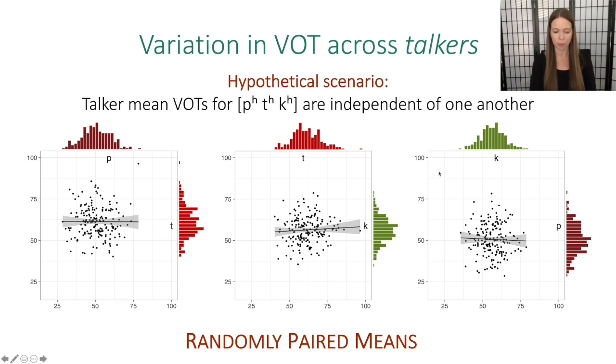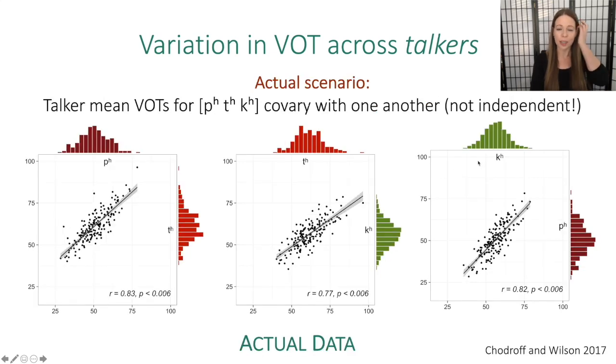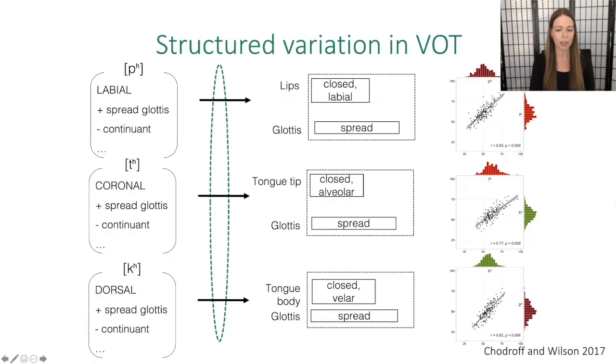picture like this. The actual scenario looks more like this, where we actually observe strong covariation among place of articulation and across talkers. So talker mean VOTs for P, T, and K are strongly correlated with one another. They are not independent. Okay, and we can see the correlations range from about 0.77 to 0.83, and this is connected speech. So what does this mean for the process of phonetic realization?